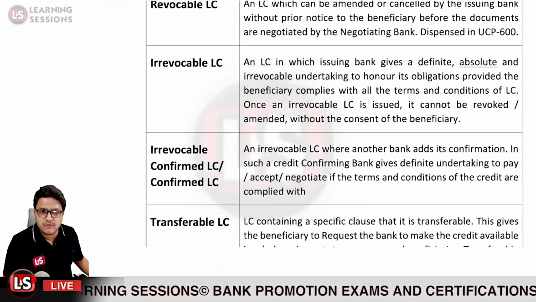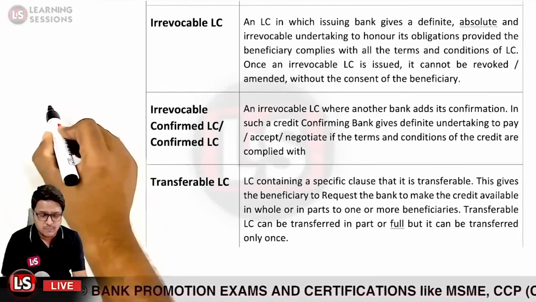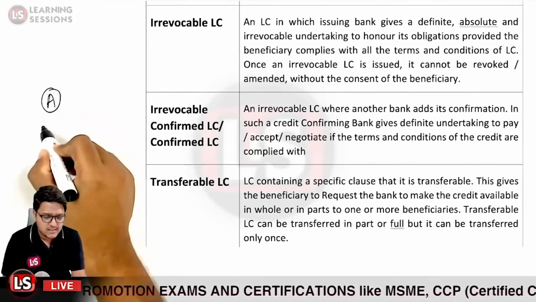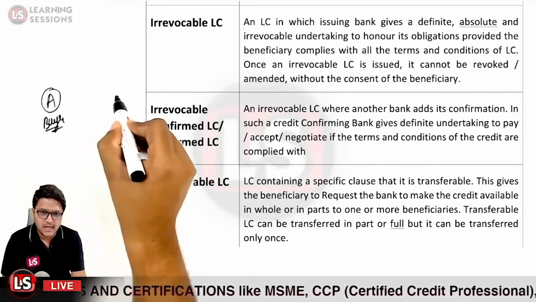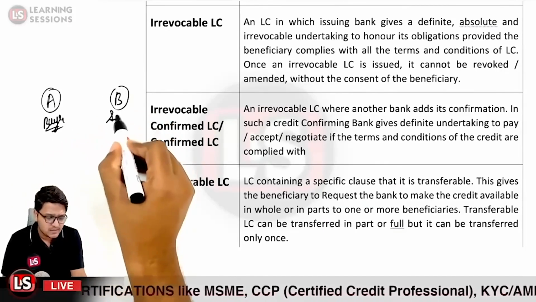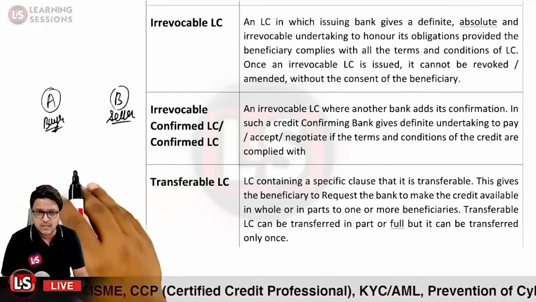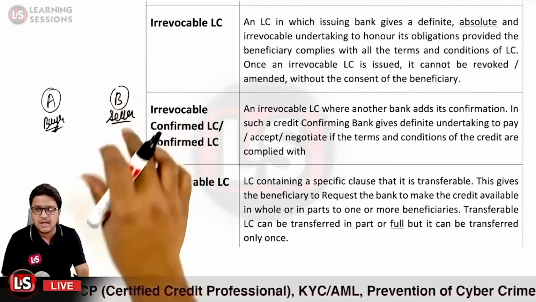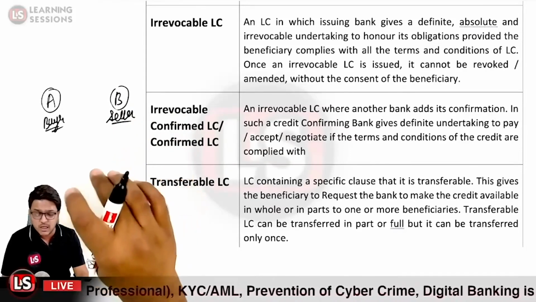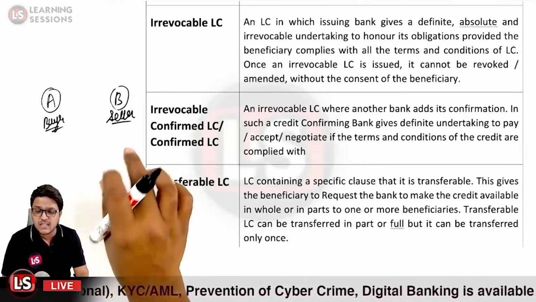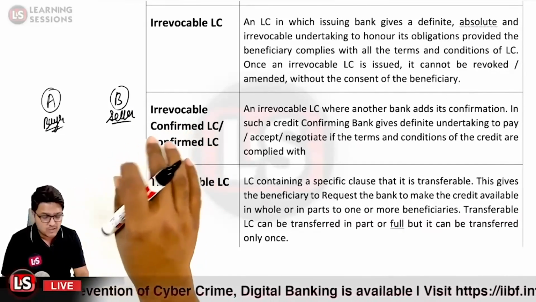The other type of letter of credit is a transferable letter of credit. Now in most cases, let us suppose that A is the buyer, that is the importer, and B is the seller, or the exporter. In many cases, B is not engaged in manufacturing goods. It may also be the case that B needs raw material for manufacturing the goods.